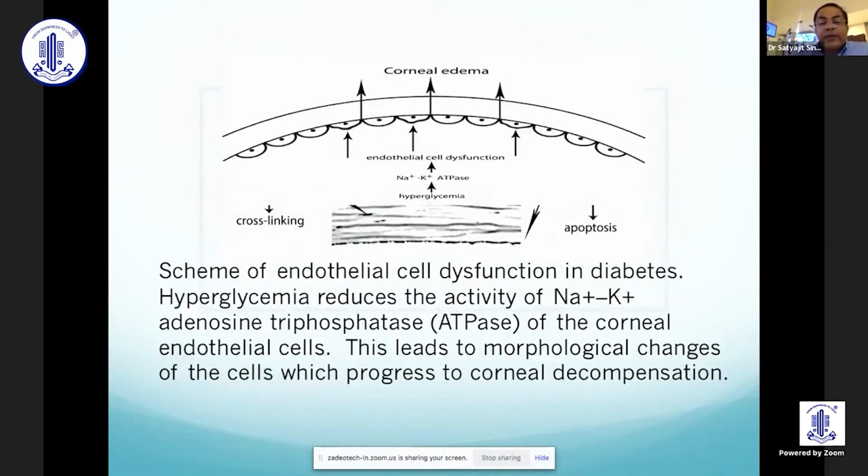Now, this is a scheme of endothelial cell dysfunction in diabetes. Hyperglycemia reduces the activity of sodium-potassium adenosine triphosphatase of the corneal endothelial cells.